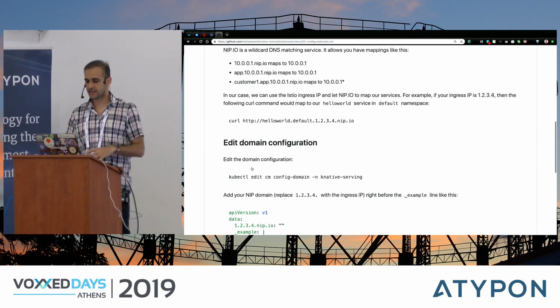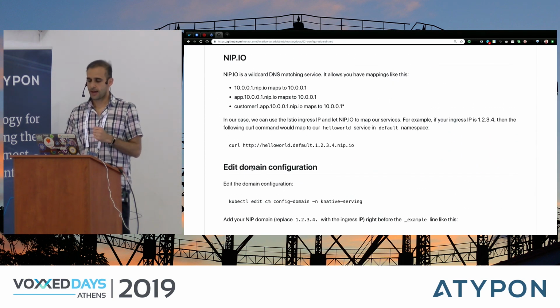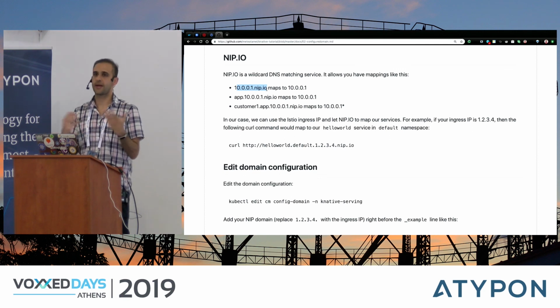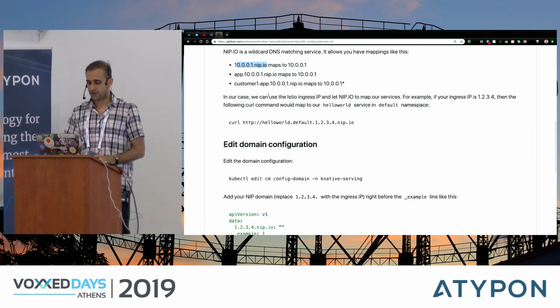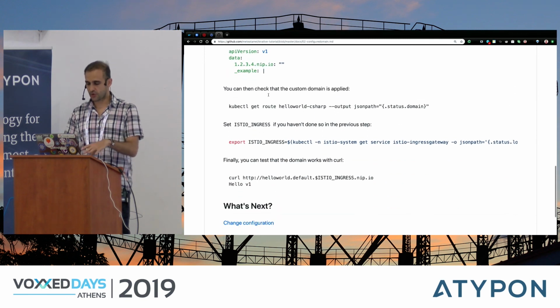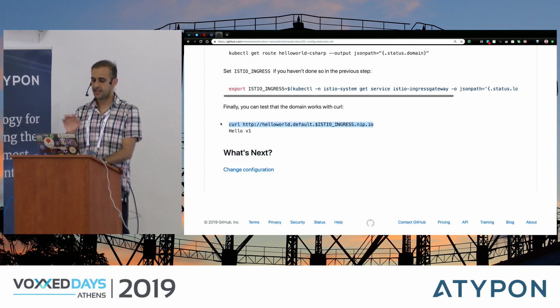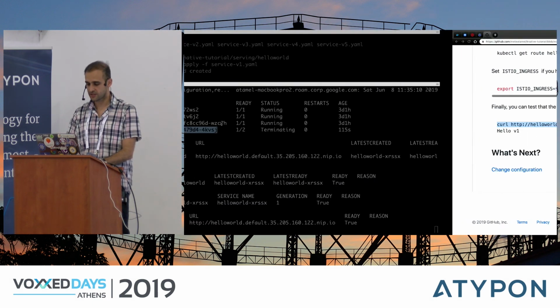There are all these details here that I'm not going to go through. But what I did is that there's also something called nip.io. It's a dummy domain service that you can use so that you can, for example, treat things like IP address.nip.io as a domain name. I did this because I don't want to set up a domain. So I show you all the details of what to do there, and in the end, you can basically just hit your domain name with your service name and get to your service. So let's try that out.